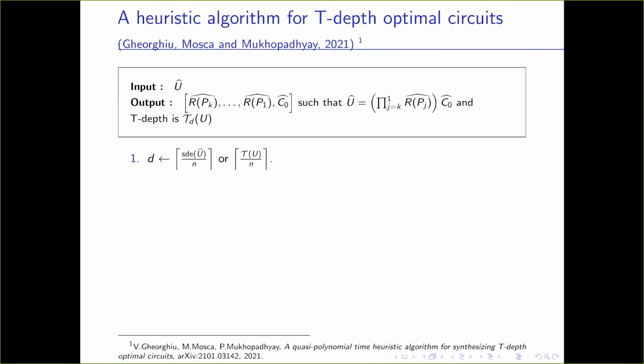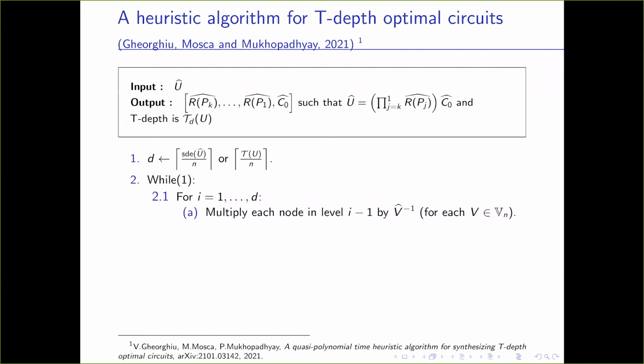So this is the algorithm for synthesizing T-depth optimal circuits. Suppose D is initialized to ST of U dagger by N. We know the T-count can be at least the SD of the channel representation, so your depth can be at least the SD of U dagger by N or the T-count of U by N, whichever applies. We first test whether the depth is D, and then we test if the depth is D plus 1, and so on.